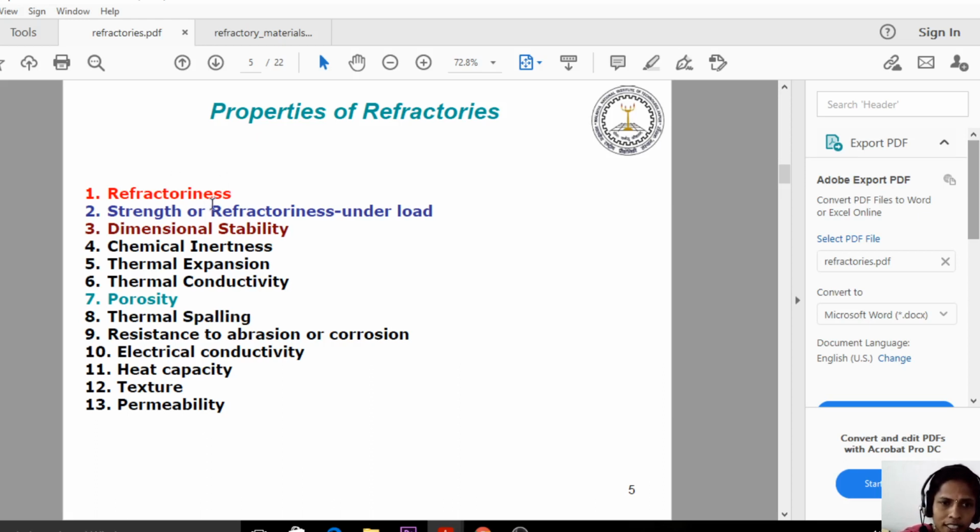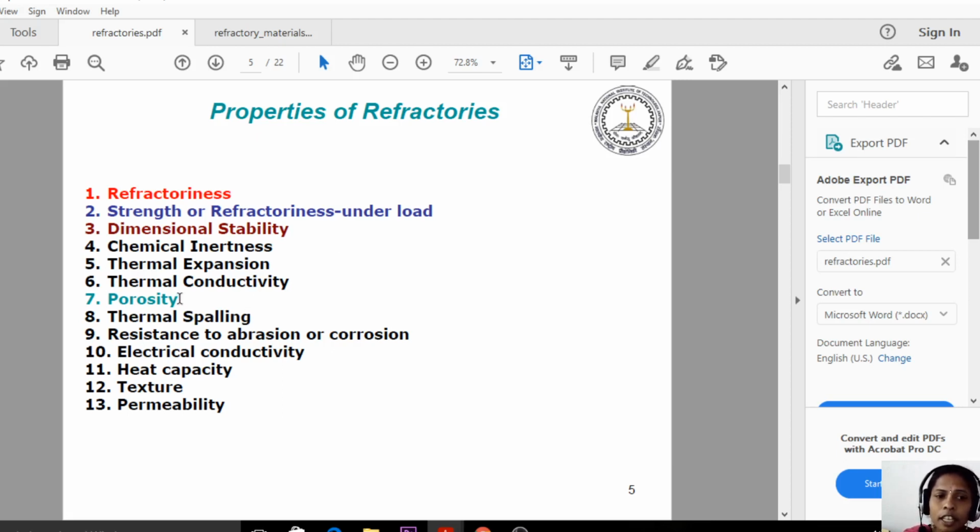The first one is refractoriness, which is a characteristic of refractory. Next, refractoriness under load. By using refractoriness under load, we can tell at what temperature the refractories become soft and change their shape.